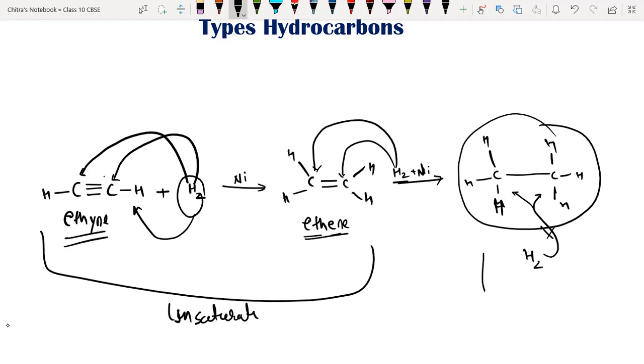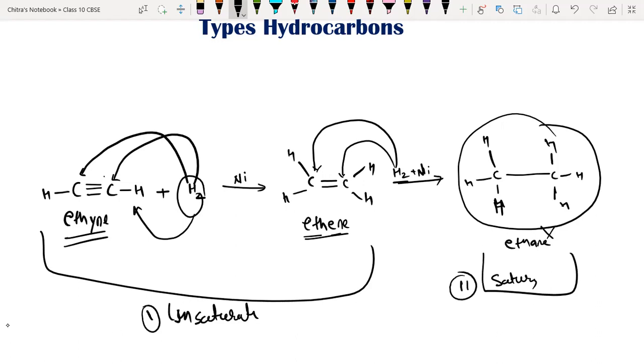But here in the last one, ethane, it is eth for 2 carbon and ane for single bond. So we are not going to add more hydrogen atoms over here. That means ethane is saturated. So now we have two types of hydrocarbon. One is called unsaturated hydrocarbon and the other is called saturated hydrocarbon.